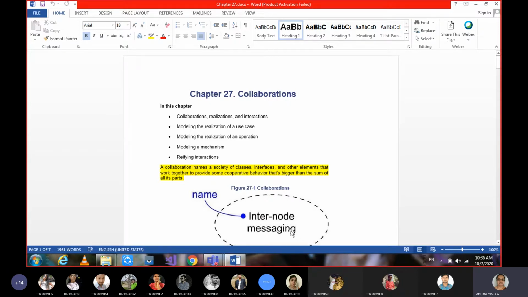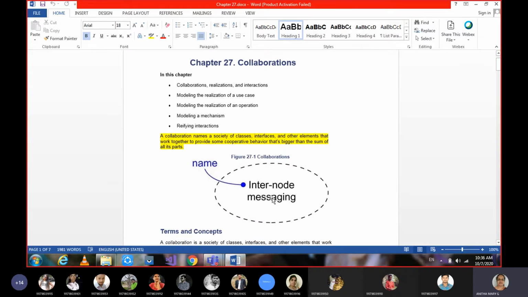Here internode messaging is given, but it would be better when we are talking about collaborations at a higher level, for example college management. In order to achieve that at a higher level, many things need to be collaborated.